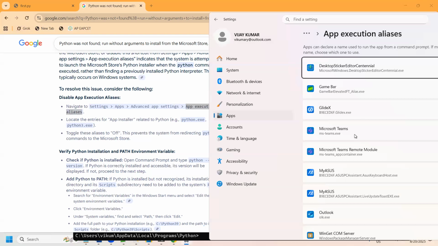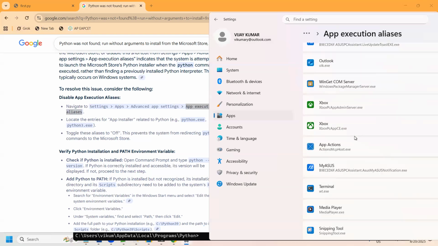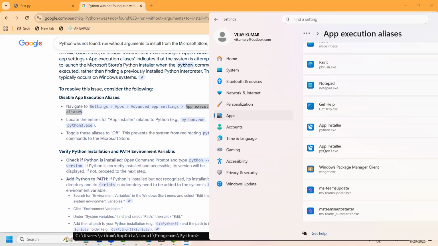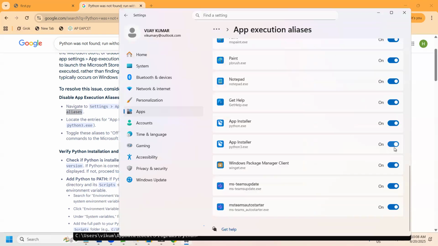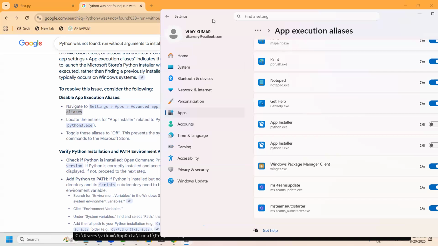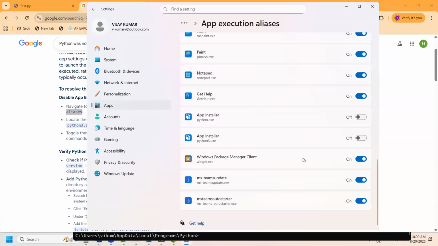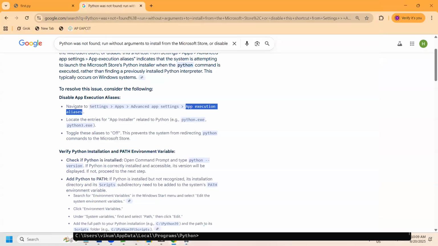Locate the entries for app installer, for example Python, App installer Python 3. Here toggle these aliases off to prevent the system from redirecting to the Python store. So this kind of settings we are trying to do. Now go ahead and run this.